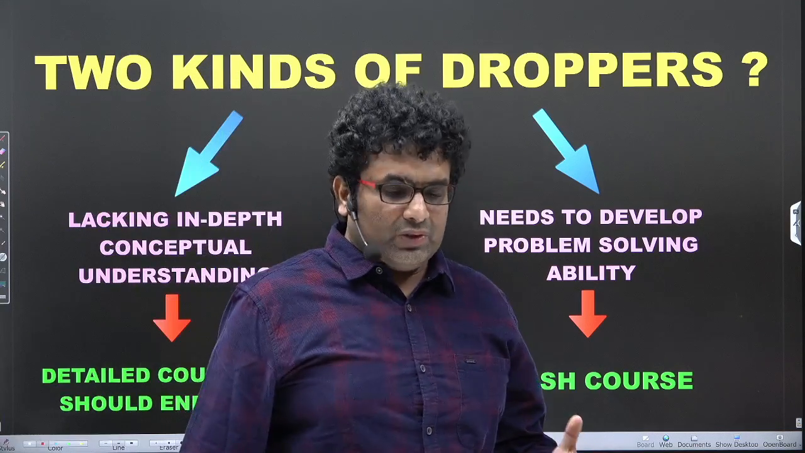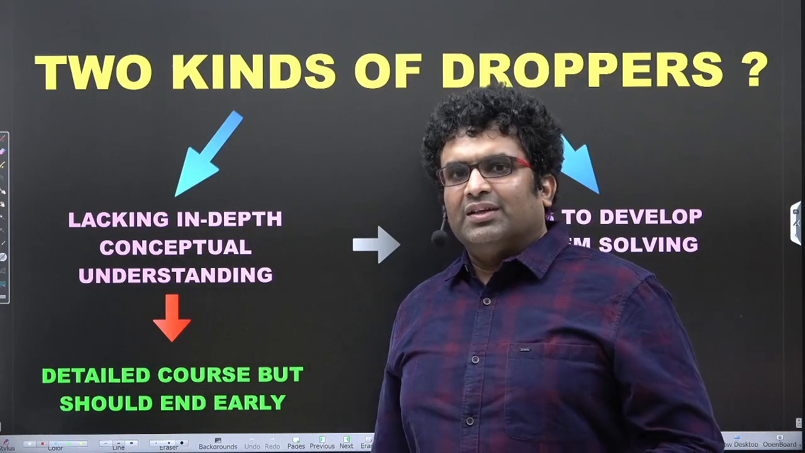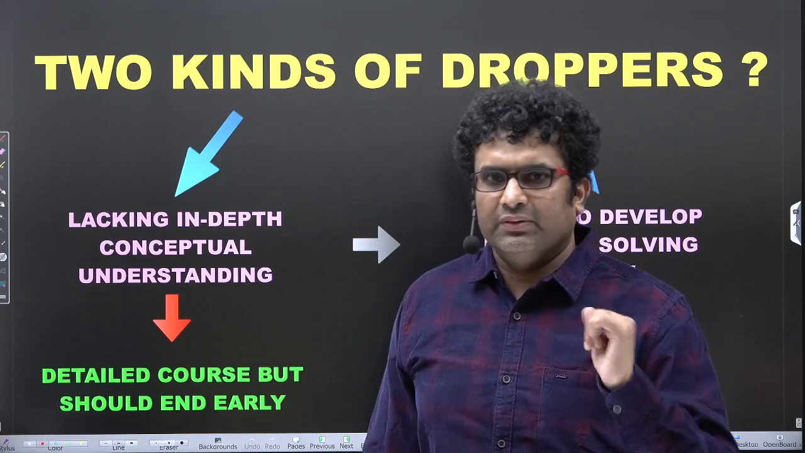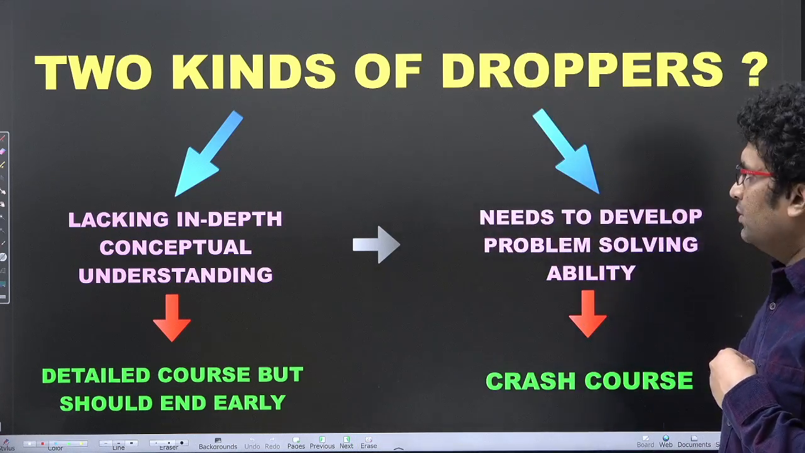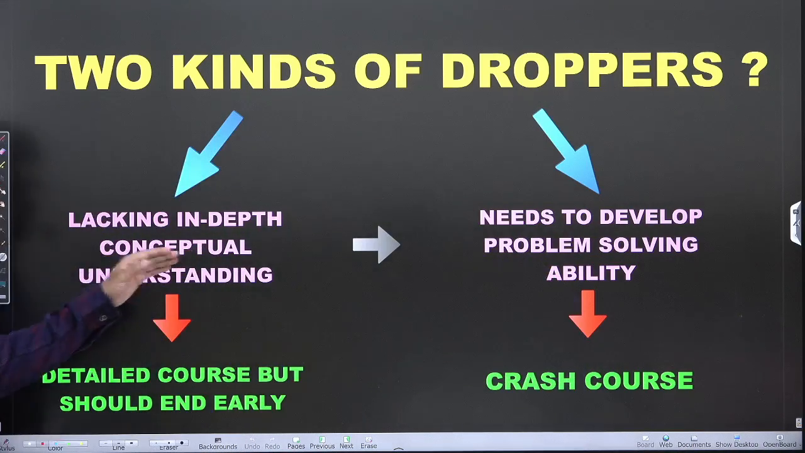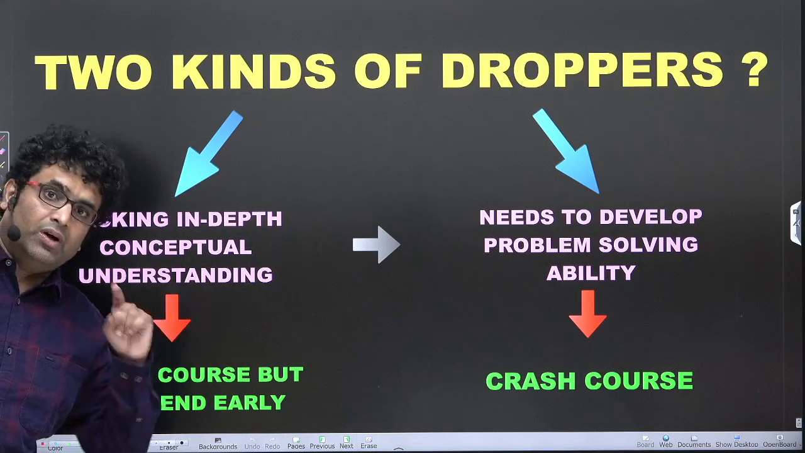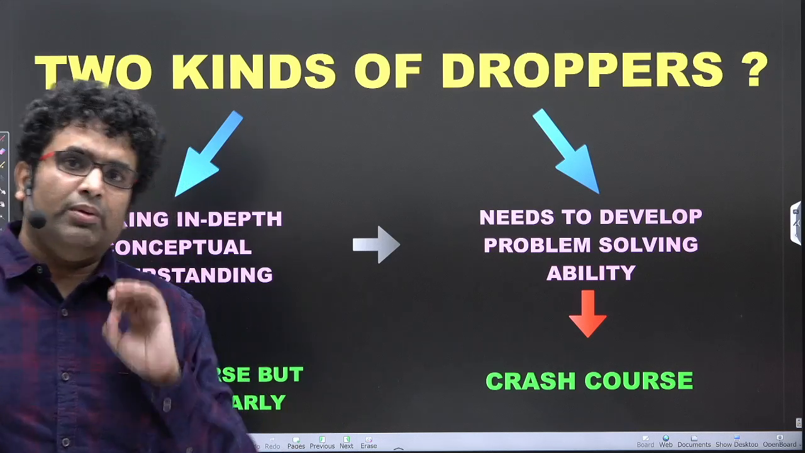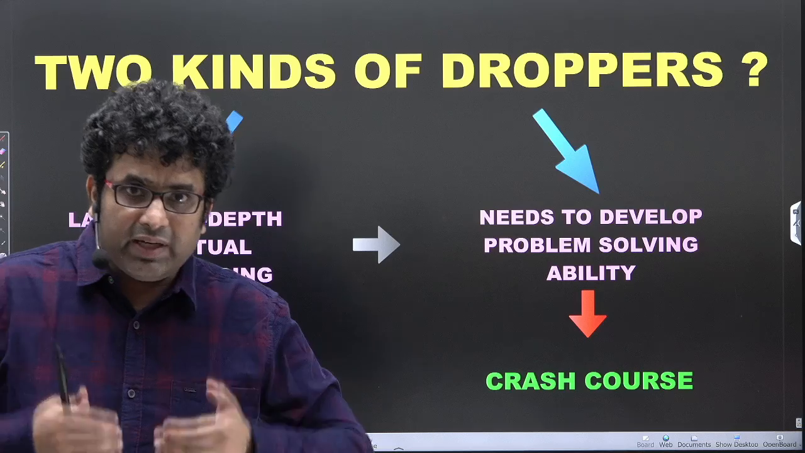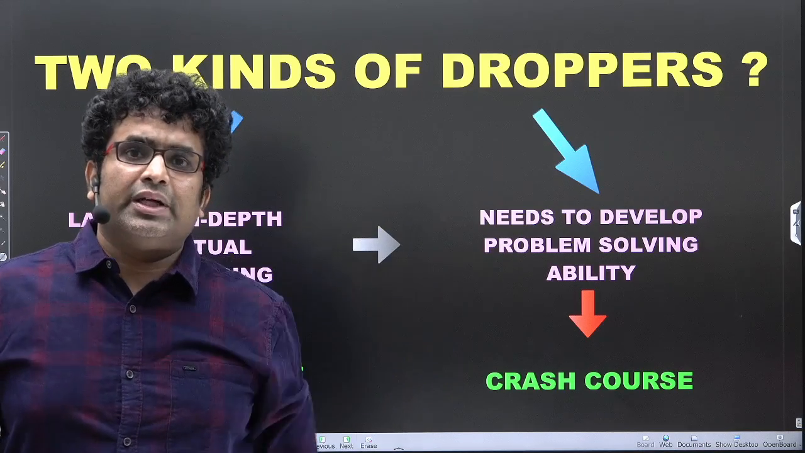They have to solve problems. But if you already knew everything, you won't be a dropper, especially in physics. Okay, right? So two kinds of droppers. One, who are lacking in-depth conceptual understanding, and that caused your lack of problem solving skills. Then please develop that concept understanding, and this is the time. You have enough time from now till JEE Advanced 2025.